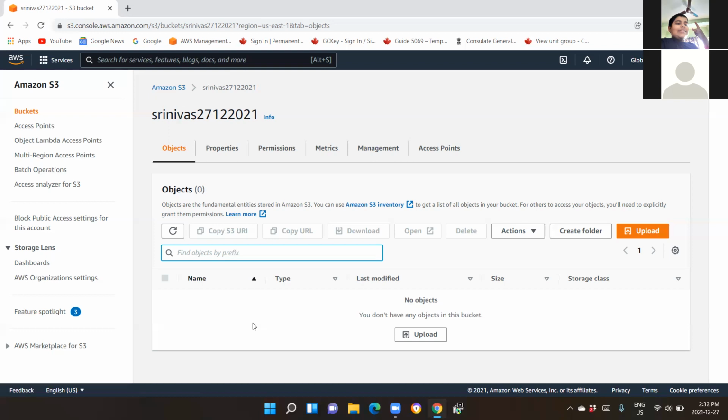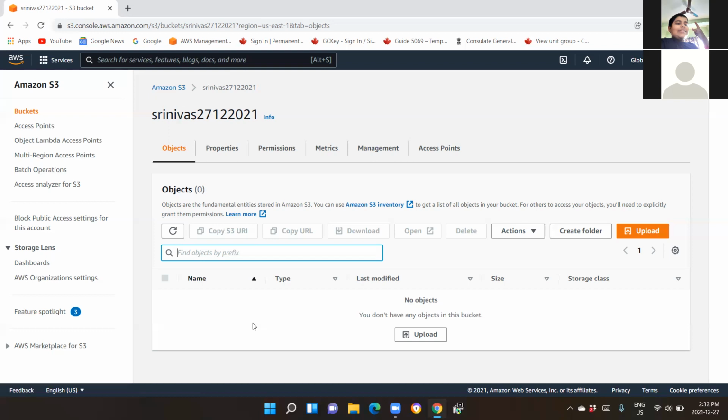Objects are not public in nature, they are private in nature. If you wish to make them public, you have to give read access permissions to the objects, then they will become public. Fourth point, all the objects are supported with an exclusive and unique object URL.